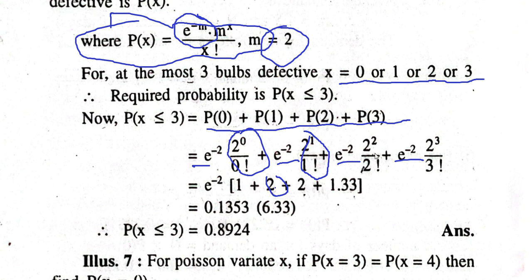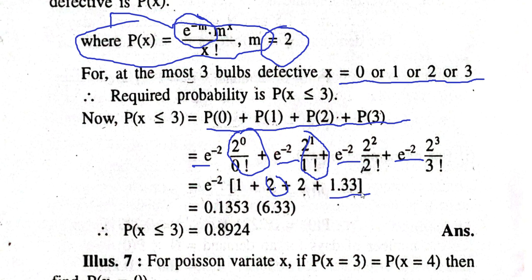Then 2 square is 4, 4 divided by 2 factorial is 2, so 4 upon 2 is 2. Then 2 raised to 3 will be 8, divided by 3 factorial, which is 3 into 2 into 1, so this will be 6. So 8 upon 6 will be 1.33.